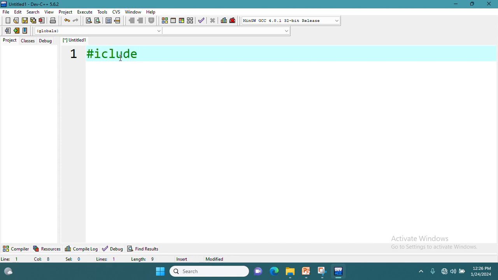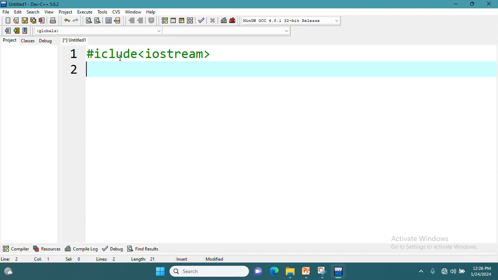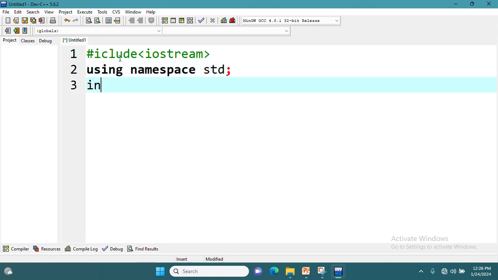Include iostream. Now, depending upon the algorithm which you have seen, using namespace std, then int main.